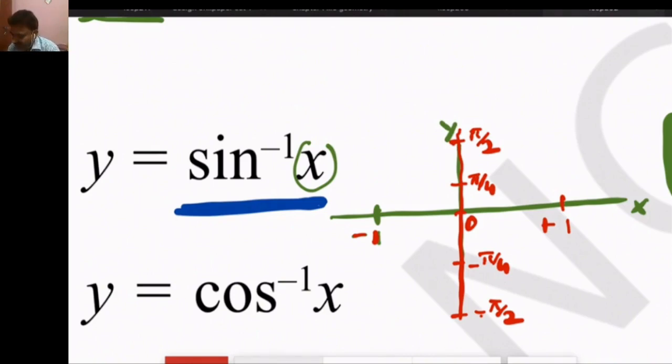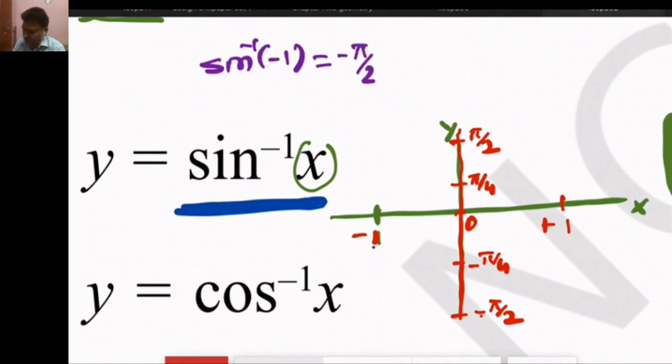Some points we know: sin inverse of -1 is minus pi by 2. That is the first point. Similarly, sin inverse of minus 1 by 2 is minus pi by 6.